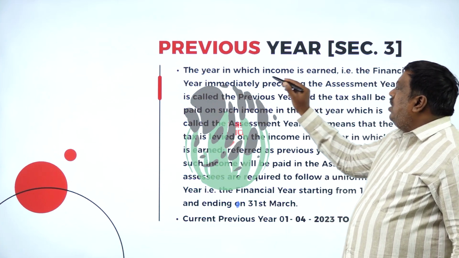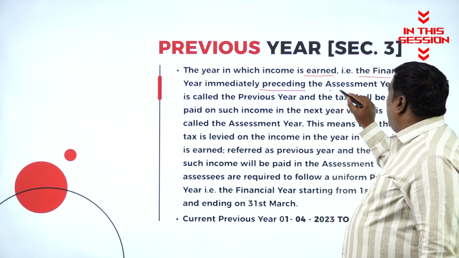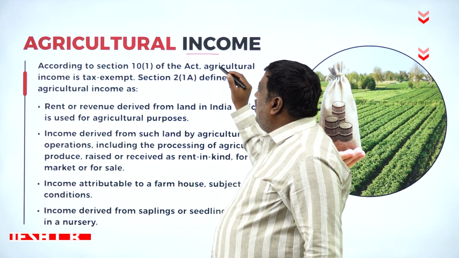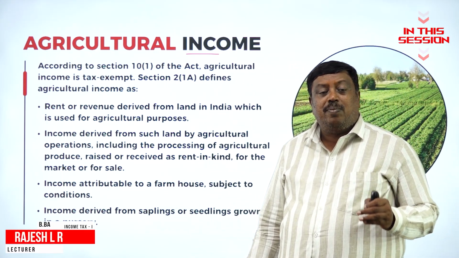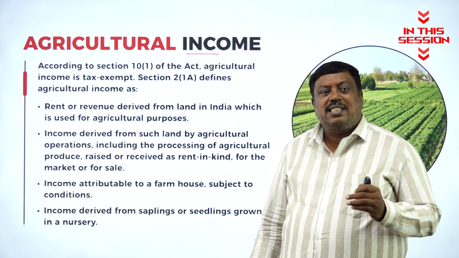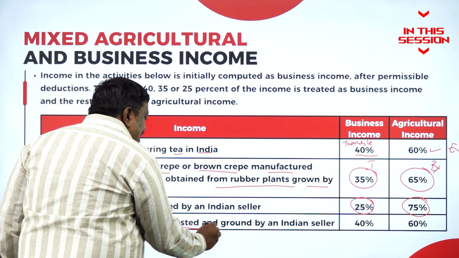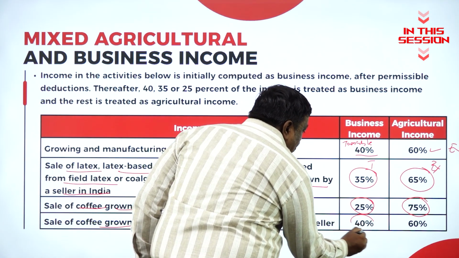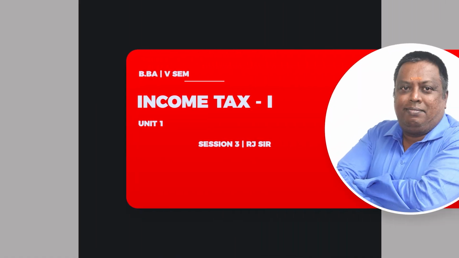The previous year is the financial year immediately preceding the assessment year, in which the income is earned. Agricultural income is income which is exempted from tax under section 10 subclause 1 as per the norms of the Income Tax Act 1961. If the same coffee seeds are cured, roasted and ground by an Indian seller, then 40% is business income and 60% is agricultural income.